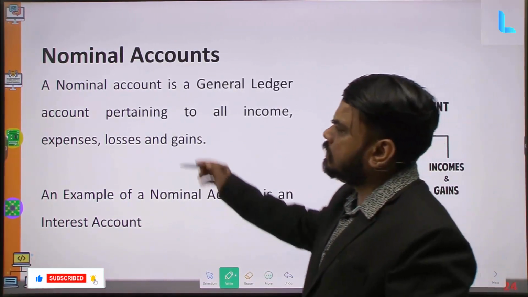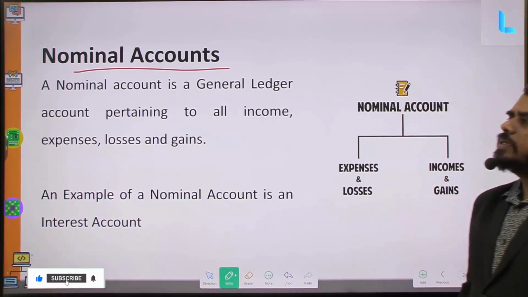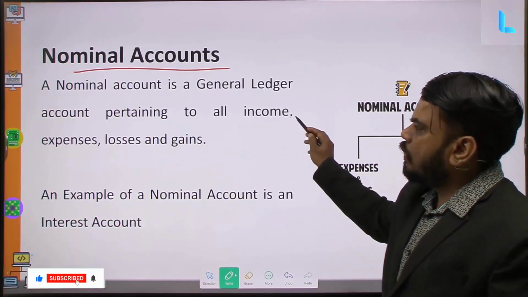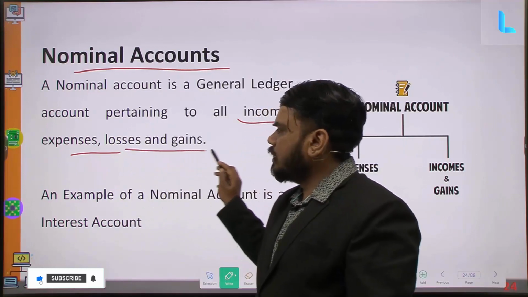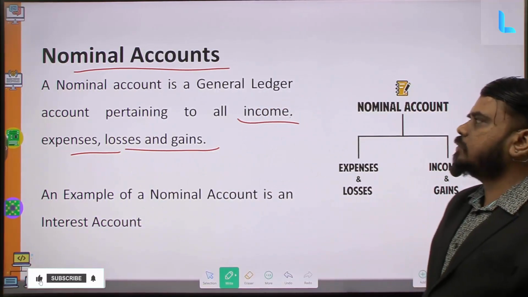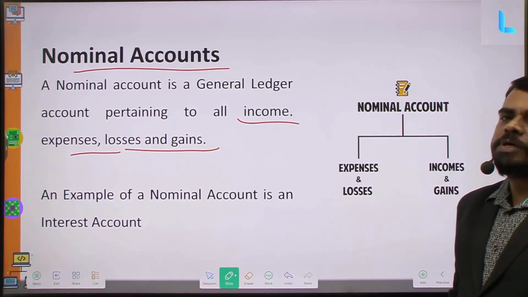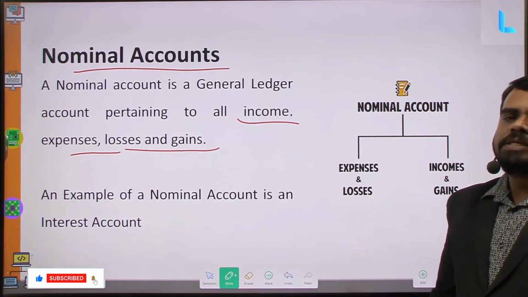Let us continue. Nominal accounts. This I have also already discussed. A nominal account is nothing but a general ledger account which is related to income, expenses, losses and gains. An example of a nominal account is, suppose we have given somebody credit from the company side and he is paying interest on it.